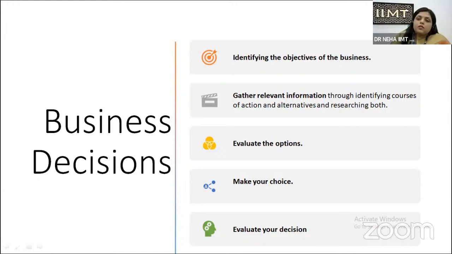Every business which is considered a profit-making organization has to think about profit maximization, that is, how we enhance the profit of the organization. Whatever business decision is to be taken by the owner of the business, they have to consider the objectives of the business, whether they formulate profit maximization or wealth maximization as an objective.